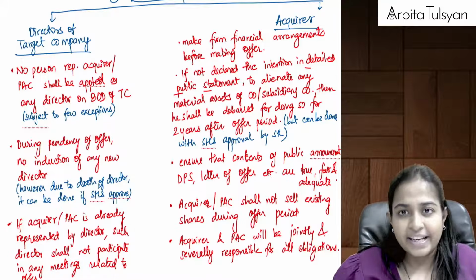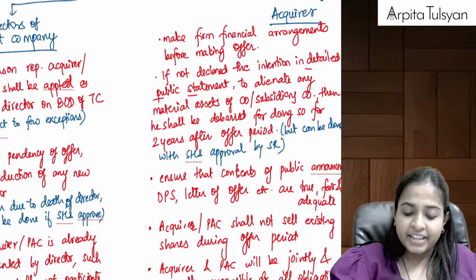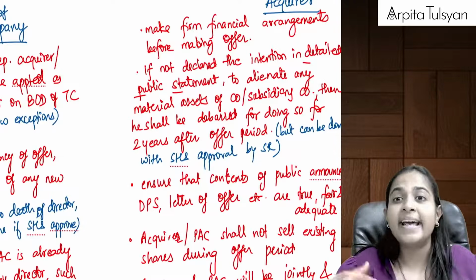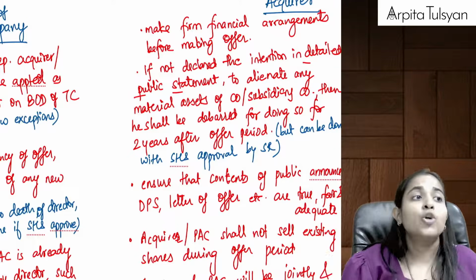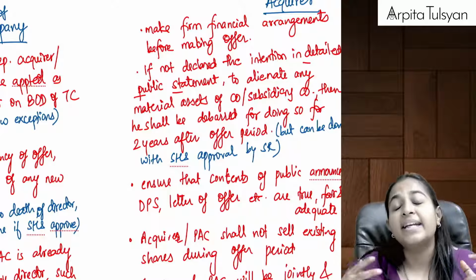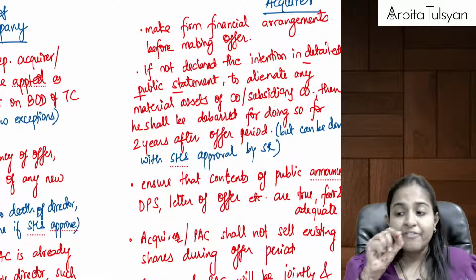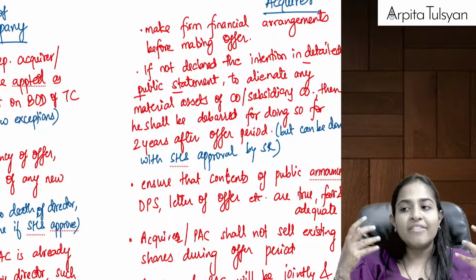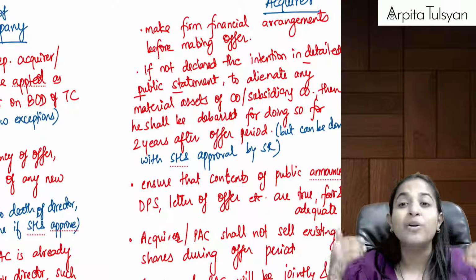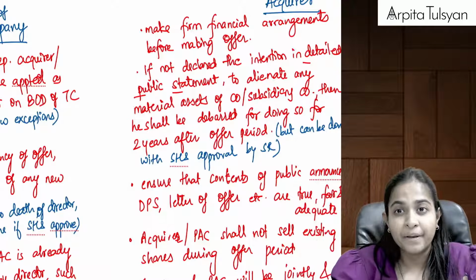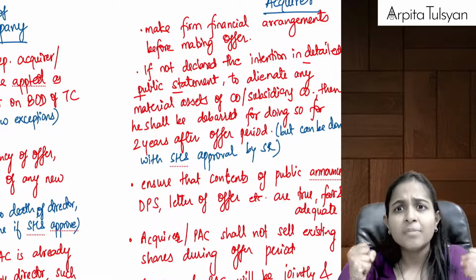So if in that detailed public statement, they have not mentioned their intention to sell off, to alienate the material assets of the company in ordinary course of business. See, they will have to write in the DPS why do they want to acquire the shares of the company? Why do they want to enter the management of the company? Why do they want to enter the ownership of the company? Just because they want some control, right?